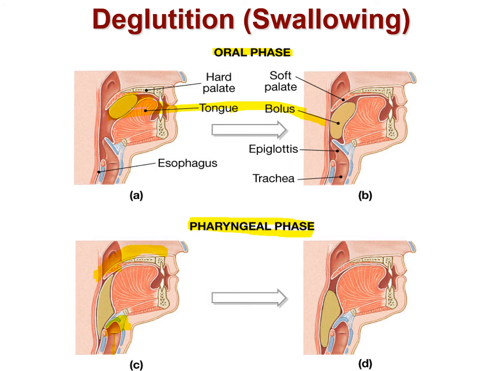No air can enter into the trachea or into the nasal cavity because it is completely blocked from the upper side and lower side. At this time, the bolus is present in the oropharynx. After some time, by peristaltic movement, the bolus will be further pushed down into the esophagus.